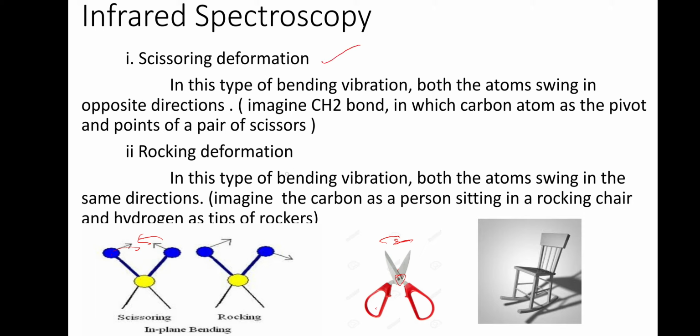Now rocking deformation means bending where both the atoms swing in the same direction. In the same direction. See this chair, if you are pulling down this chair, it is known as a rocking chair. And that is why it is known as rocking motion. So this moves in the direction, this also will be moving in the same direction. The plane does not change, that is rocking deformation.